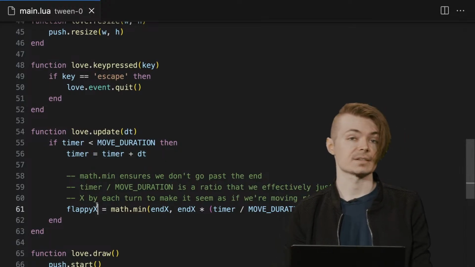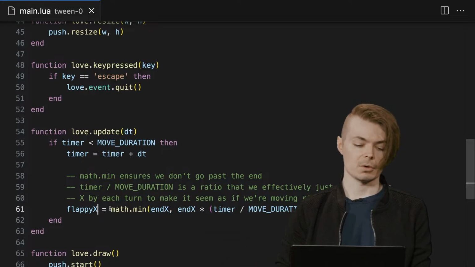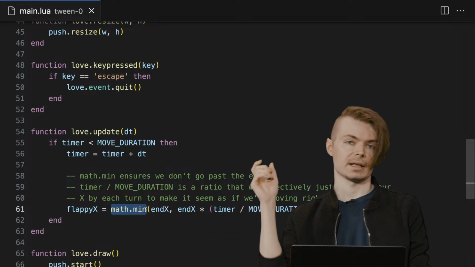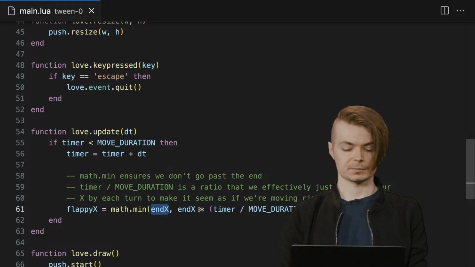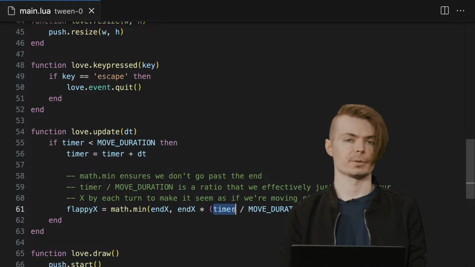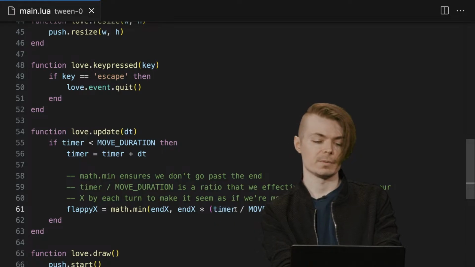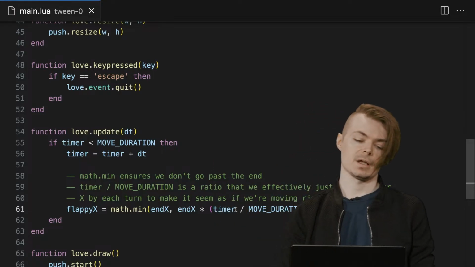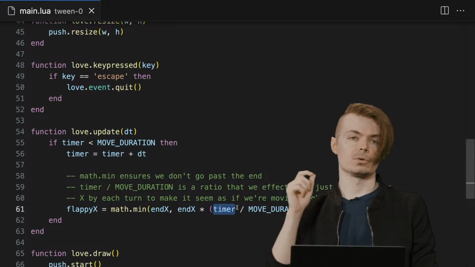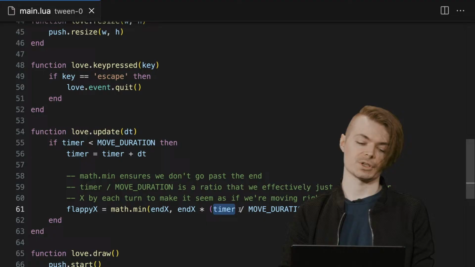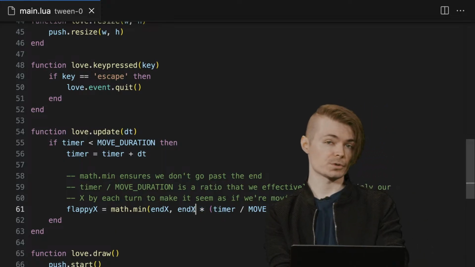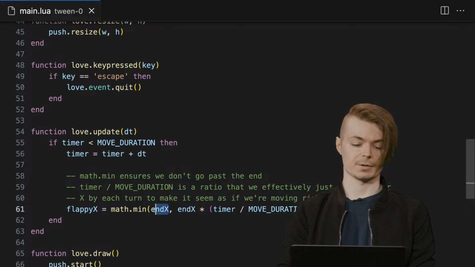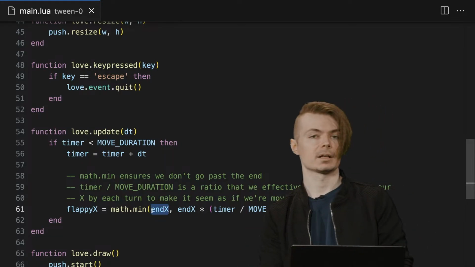Then we're going to set the x of the bird that we're going to draw to the lower of, and this is going to clamp it so it can't get any farther than the right side of the screen, end x, that destination we talked about, times timer over move duration. We want it to move over 2 seconds. This starts at 0 and gradually moves towards 1 as the timer approaches 2 seconds, at which point we'll be multiplying by 1 and will have arrived at end x. So this is a very crude linear interpolation, assuming that we start at 0, and we'll see a more robust version coming.